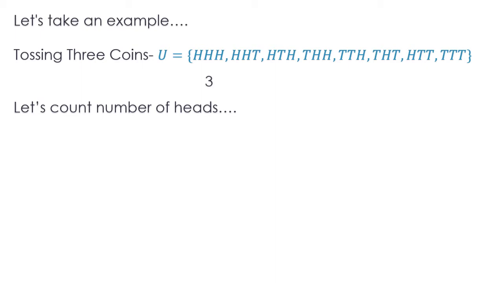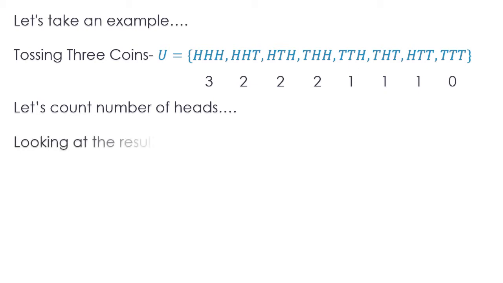In the second outcome, the number of heads, not tails, just heads, would be 2. Similarly, HTH will have 2 heads and THH will also have 2 heads. TTH will have 1 head, THT will have 1 head and HTT will have 1. And last, the triple T's will have 0 heads.